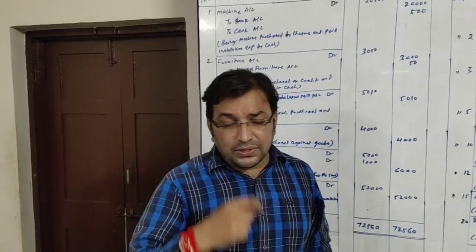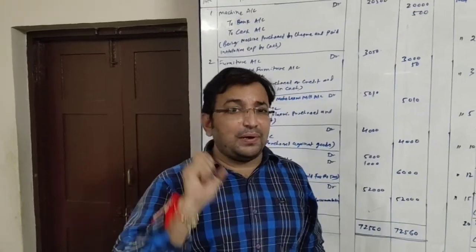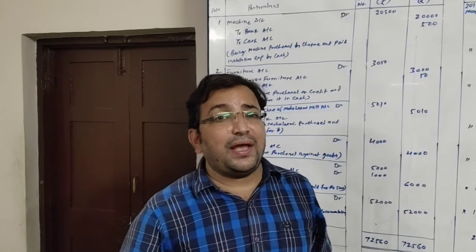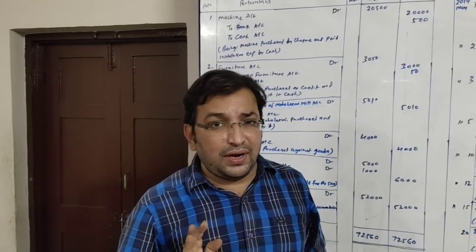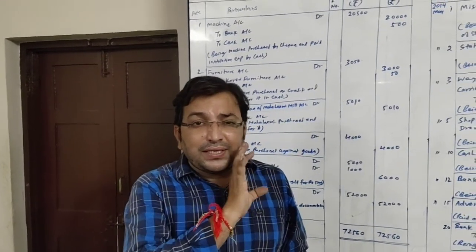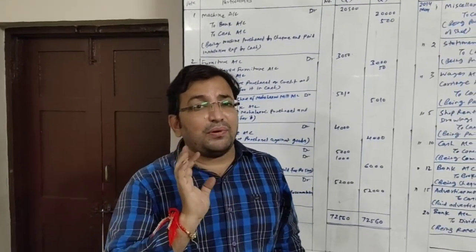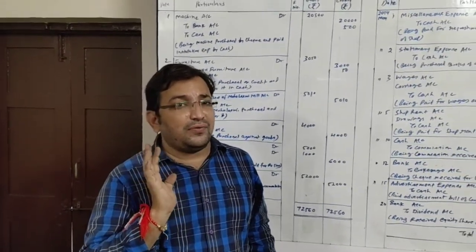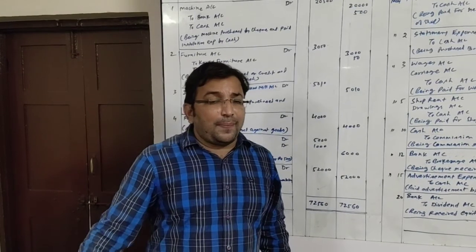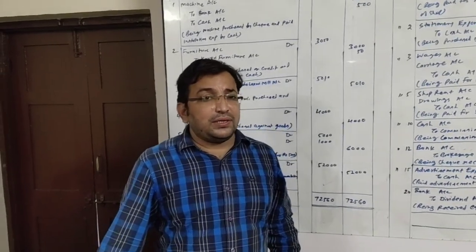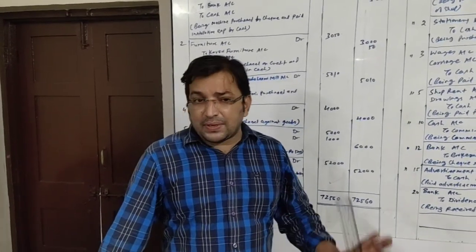Okay, and suppose you are selling a particular asset, it will be credited because the effect is that the asset is going out, right? Suppose an old furniture you are selling out, so furniture account will be credited because furniture is going out, right? So applying all the rules, we will be doing the sum transactions of assets.